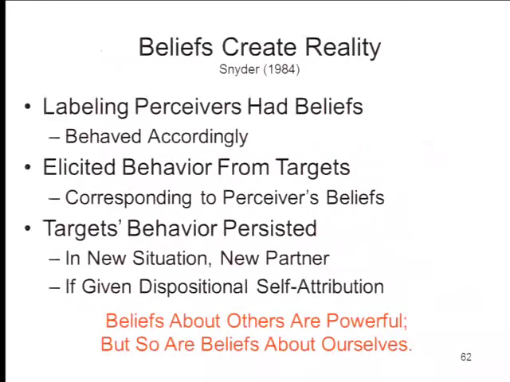Okay, so let's go on here. Again, what you're seeing, just to review, is beliefs creating reality. The labeling perceivers had beliefs about the targets, and they behaved accordingly. Their behavior elicited behavior from the targets that corresponded to the perceiver's beliefs, and the target's behavior persisted into a new situation with a new target, given their own beliefs about themselves. So again, what you're getting illustrated in this experiment are two important facts. Beliefs about other people are powerful determinants of behavior, but so are beliefs about ourselves. So now let's turn to this next part, beliefs about ourselves, and see what happens there.